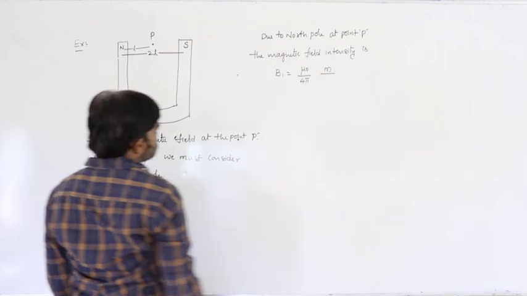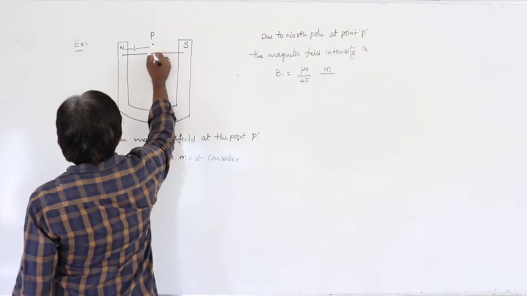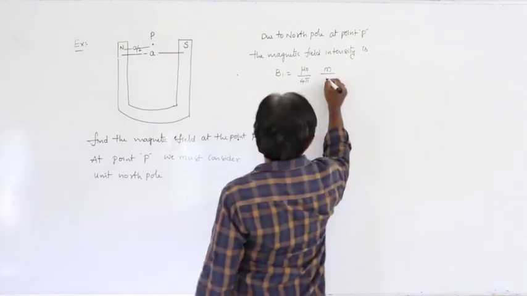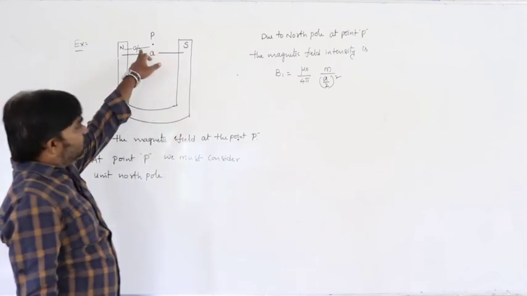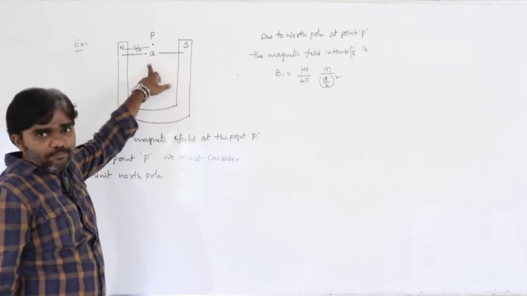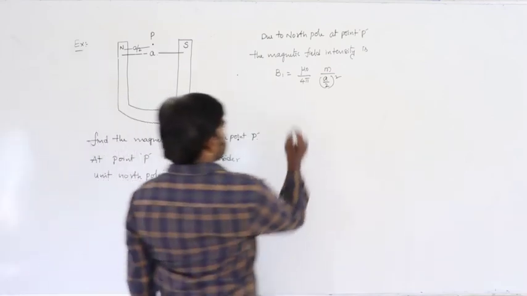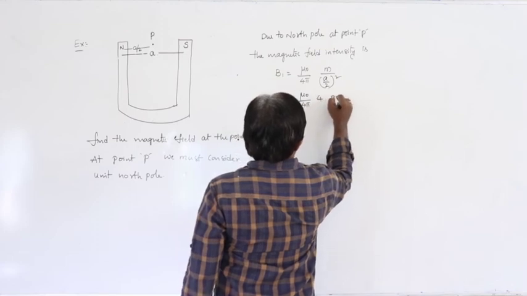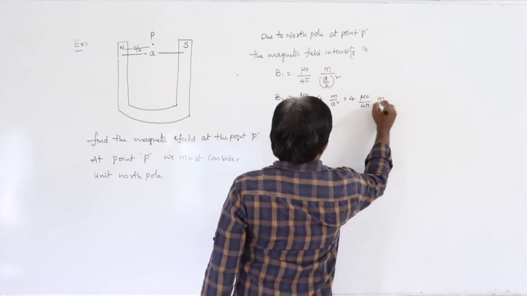The distance is L, or if the distance between the poles is given as A, then it is A by 2 whole square. So B1 equals 4 mu naught by 4 pi, M by A square.